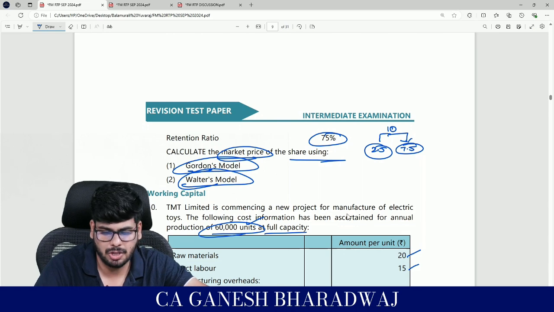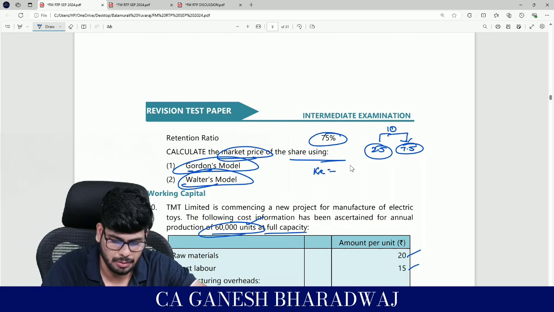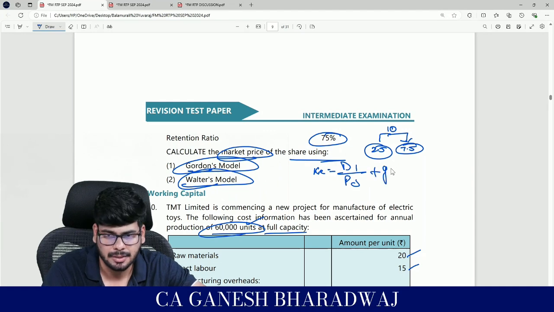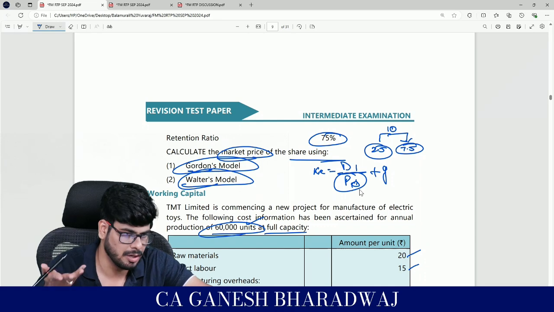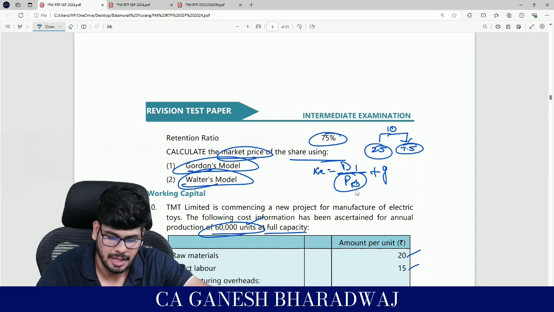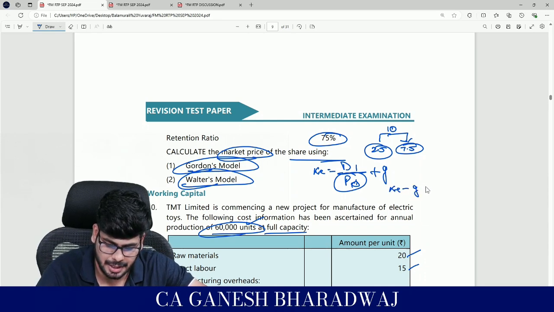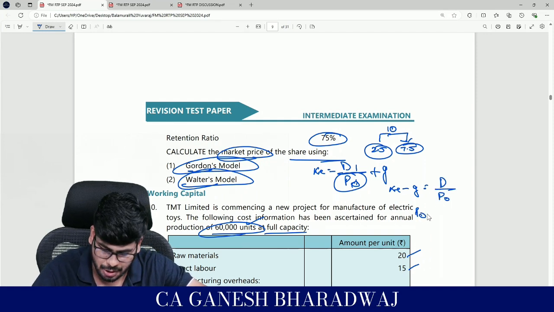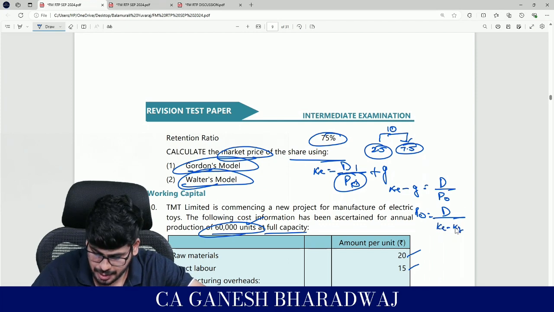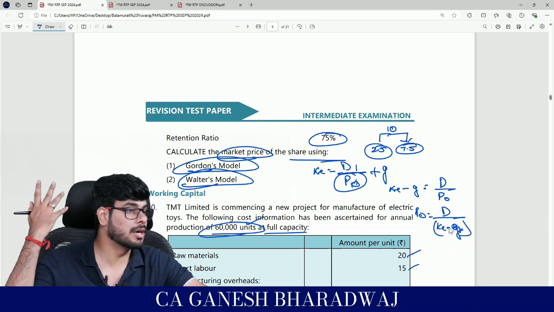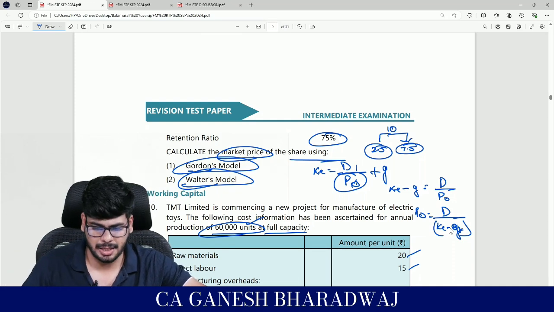Clear with this? What does Gordon say? So KE is equal to D1 by P0 plus G. Correct? You cross multiply. They are asking you to calculate P0. P0 means basically your current market price per share. Correct? So can I say KE minus G is equal to D1 divided by P0? Yes. Correct? Or P0 is equal to D1 divided by KE minus G. Right? Clear? This is a simple logical derivation.